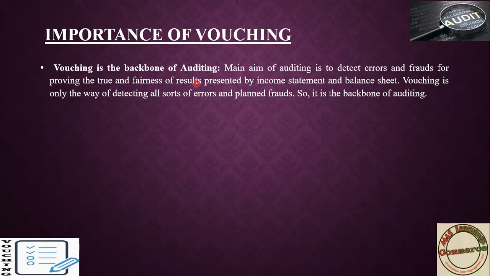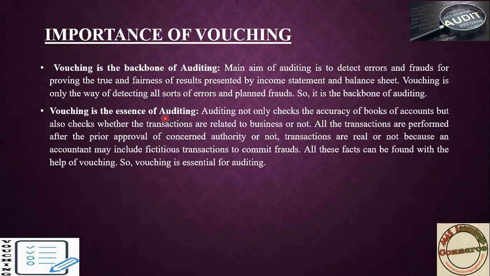What is auditing? Like previously we have seen, auditing is checking books of account to know the accurate figure, to know the accuracy of books of account. How will you get accuracy? By doing this vouching, you will detect and eliminate any errors and fraud. By elimination of errors and fraud, you will get the true and fairness of your financial statement. Because of that, vouching is known as the backbone of auditing.